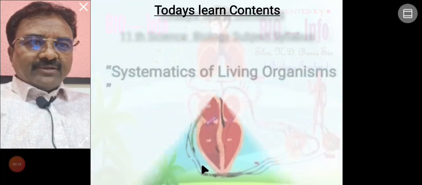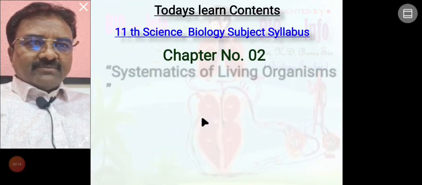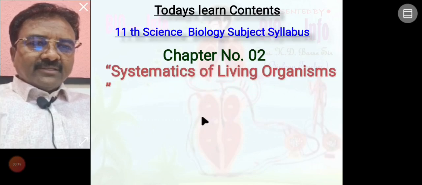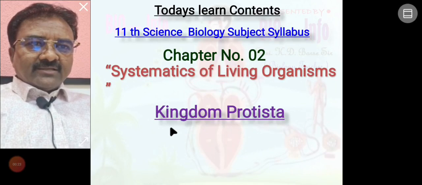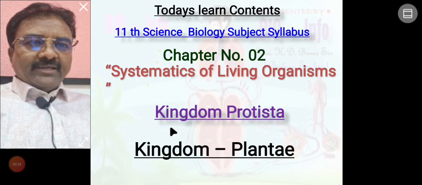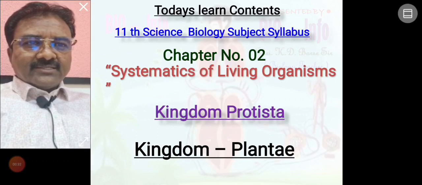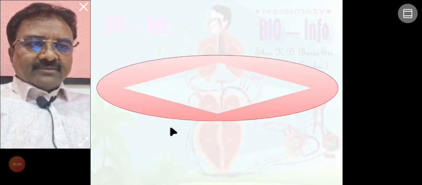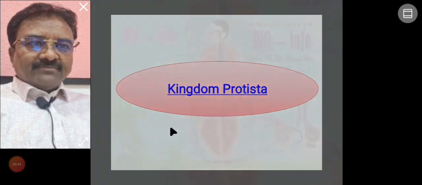Today we are going to learn the 11th science biology syllabus, chapter number 2, Systematics of Living Organisms. This chapter contains concepts like Kingdom Protista and Kingdom Plantae. These two kingdoms will be discussed in detail in today's lecture. So let us start today's first concept, Kingdom Protista.